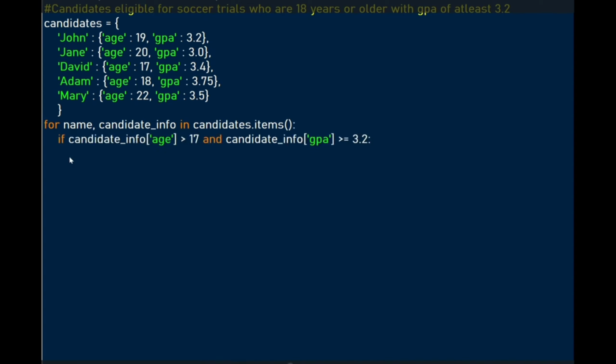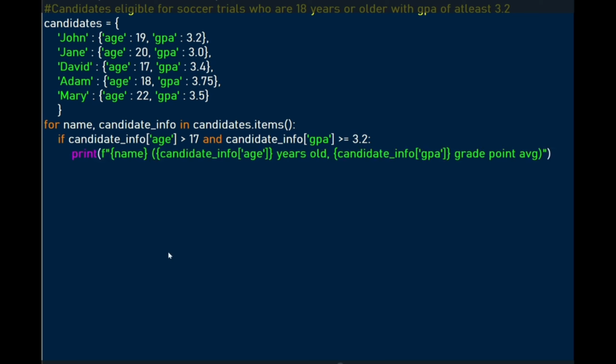We introduce an inner if statement. So if candidate information is the age and the GPA, if we have both of these conditions satisfied, what are we going to do? We're looking for a person who's older than 17 and whose GPA is at least 3.2. Print their name and their age and also their GPA, that's a grade point average, to the screen. So for this program, we just want to print eligible candidates to the screen.